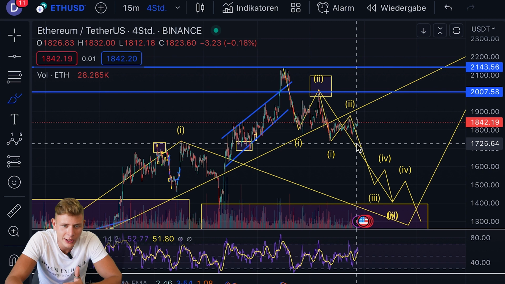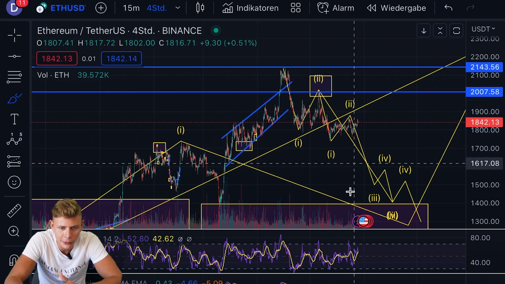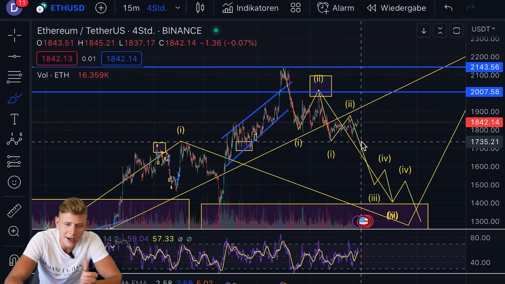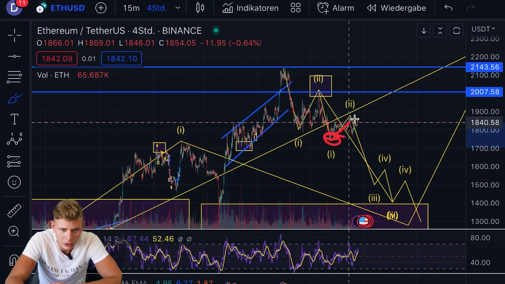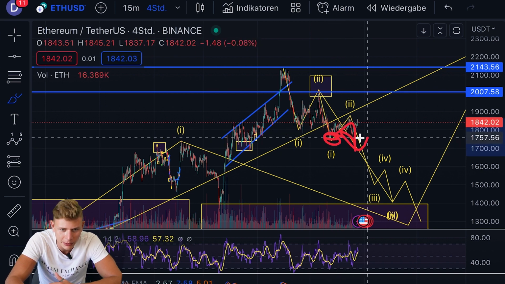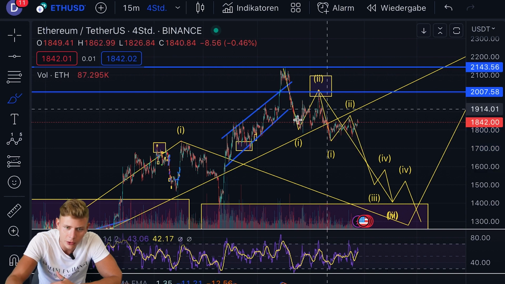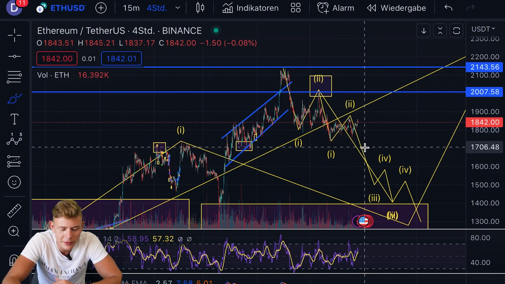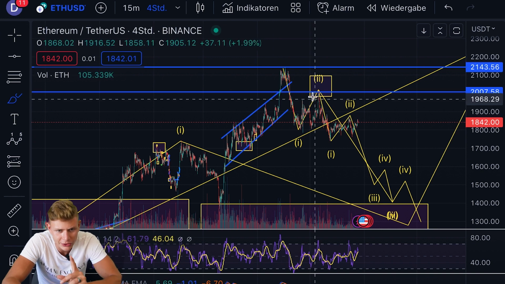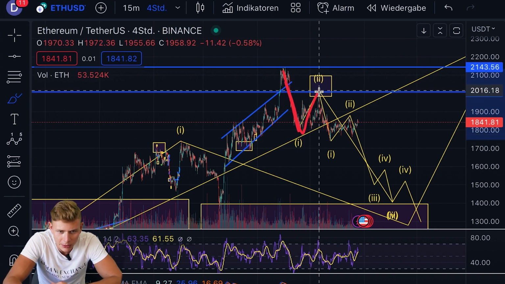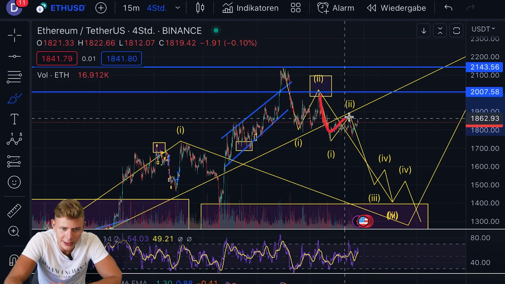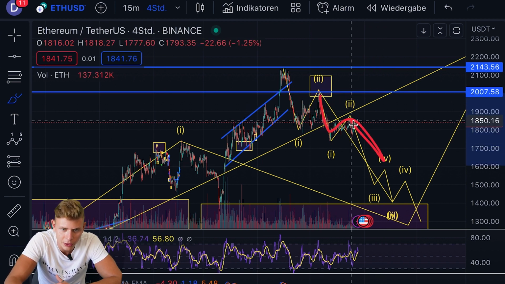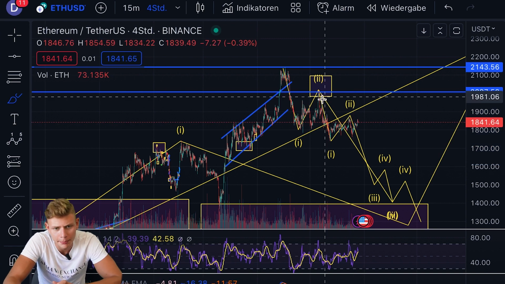What would be the level where a breakdown scenario can happen, where we're practically crashing down? The breakdown moment would, in my opinion, be if we come below 1735, because that was here the previous low of this 1-2 setup towards the downside. So if we are flashing below it, it would only leave the option here for this third wave rally towards the downside. No, there is also an opportunity that this was a wave W, this was a wave X, and now we are in a Y wave, which is here unfolding in an A, B, C structure. So that would be the only other bearish alternative.